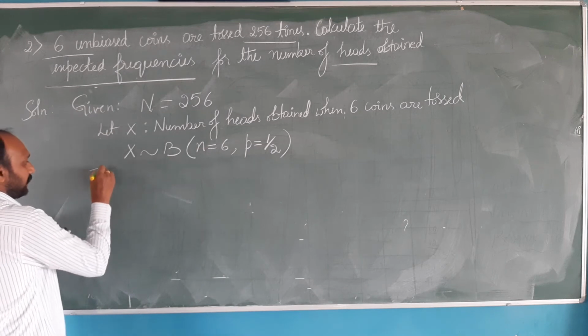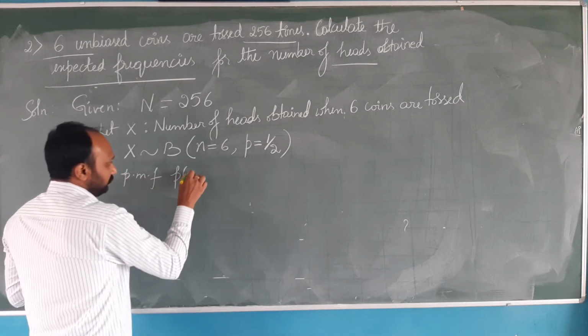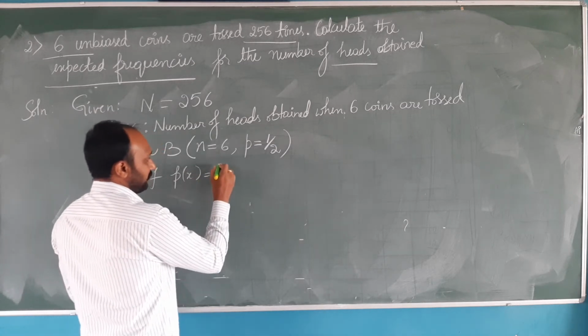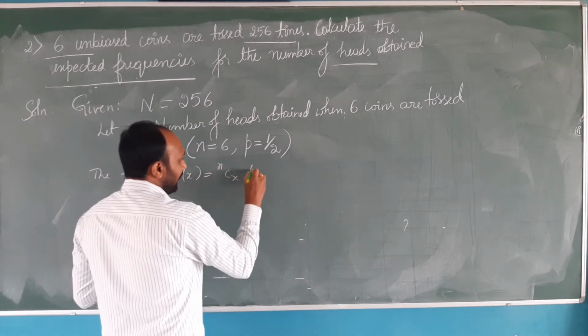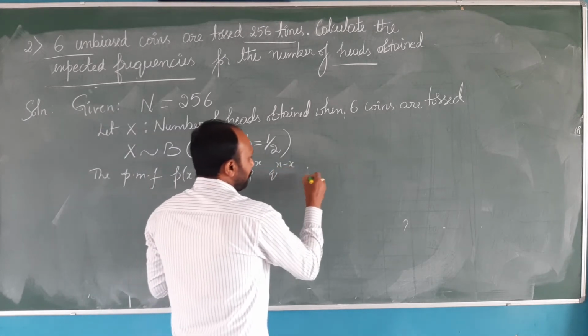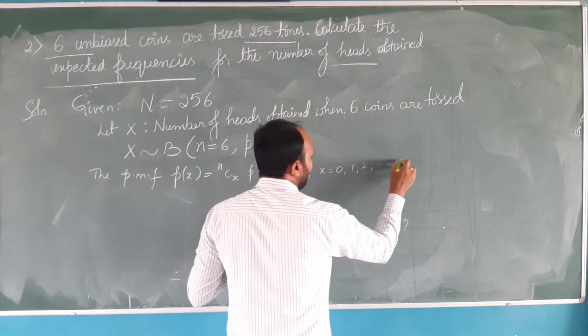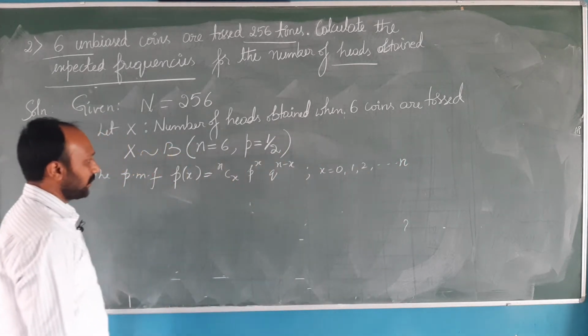So then the PMF, probability mass function, P of x is equal to nCx p to the power x q to the power n minus x, where x can take value 0, 1, 2, 3 up till n. This is the general form.